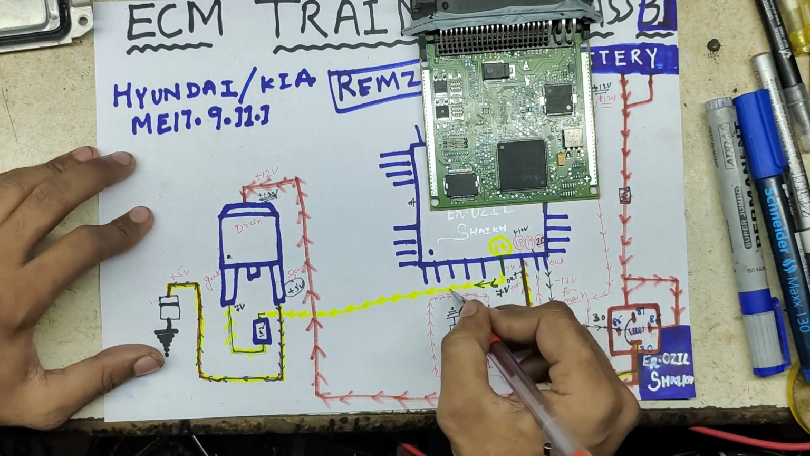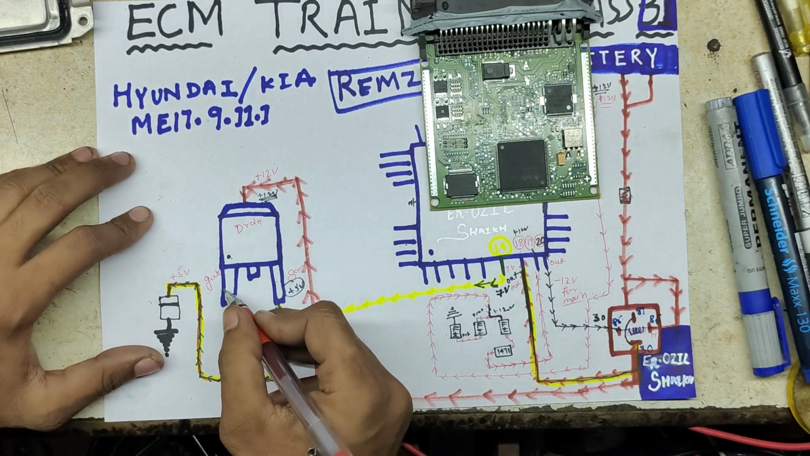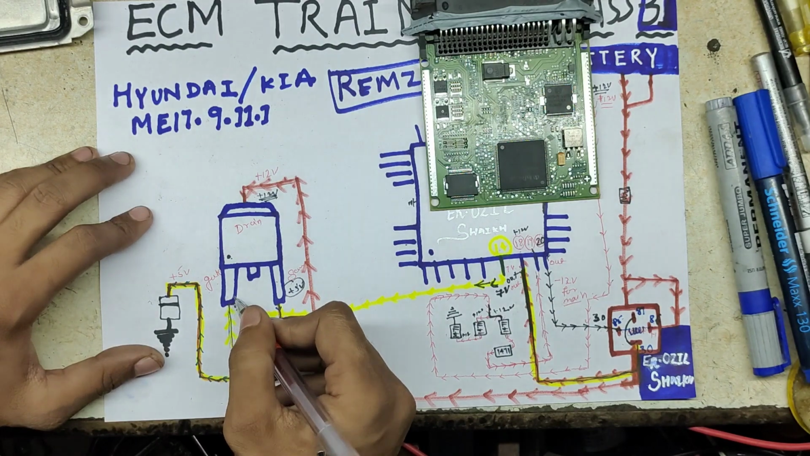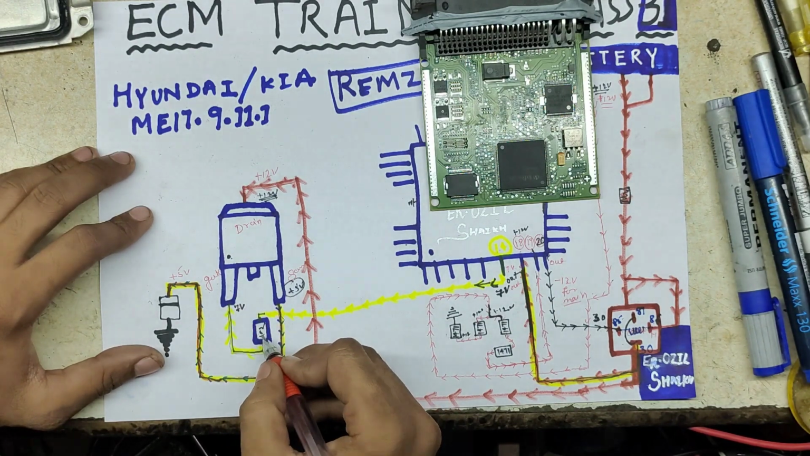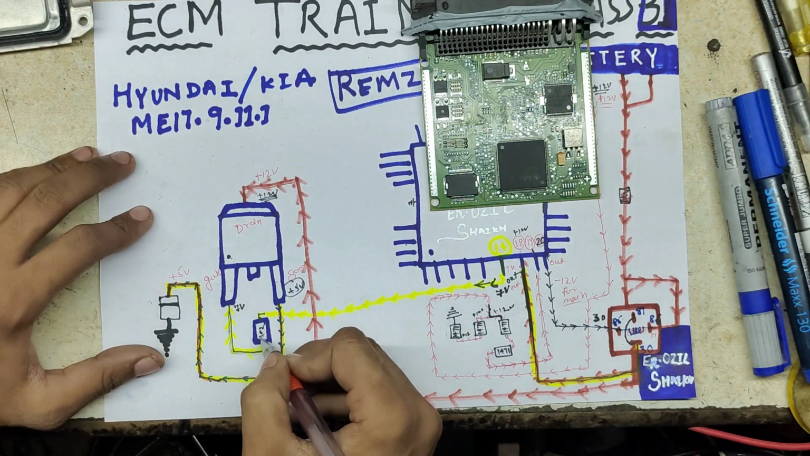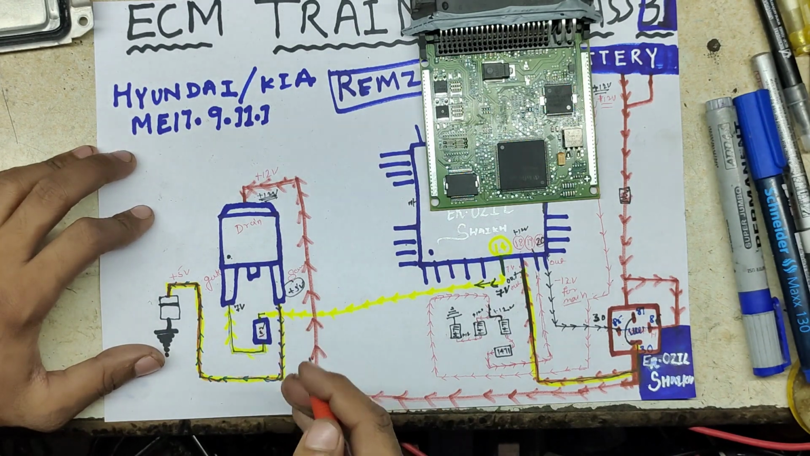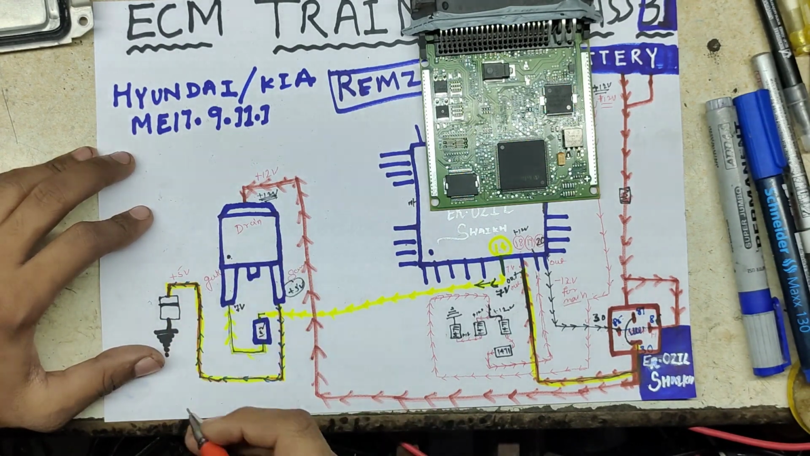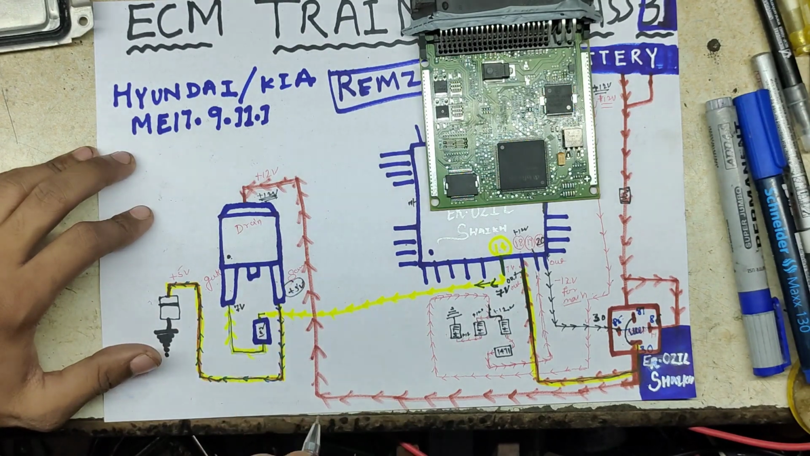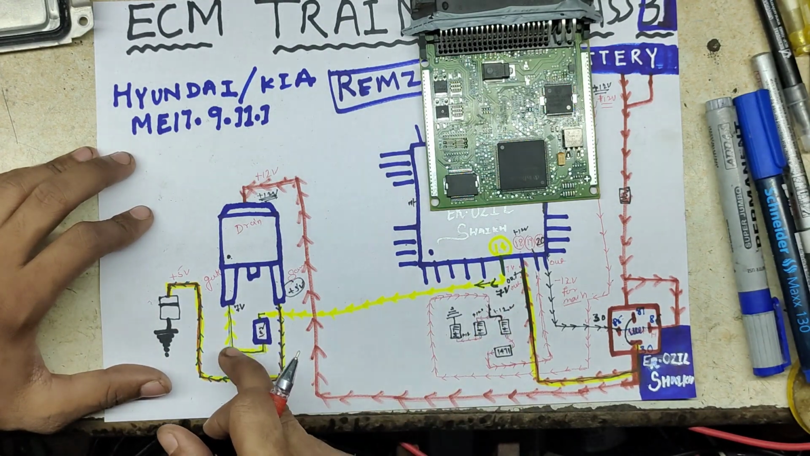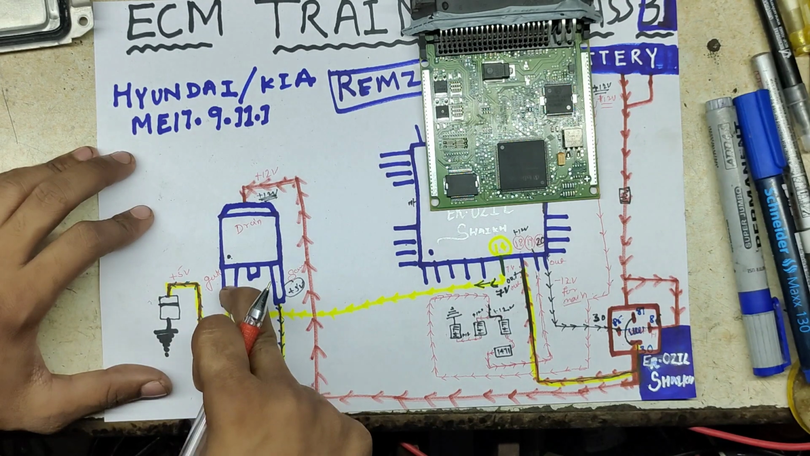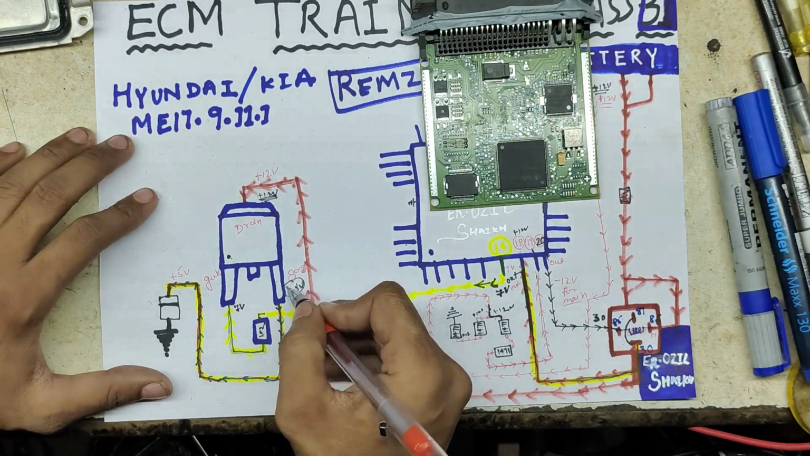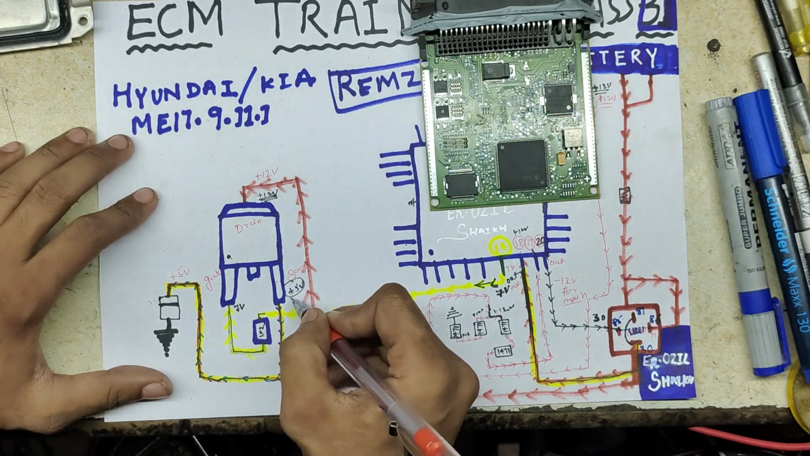This 7 volt goes to the gate of this MOSFET through one resistance, 102. 102 means 1 kilo ohm. When this 7 volt gets to the MOSFET gate, the MOSFET turns on, and at that time the source has 5 volt output.